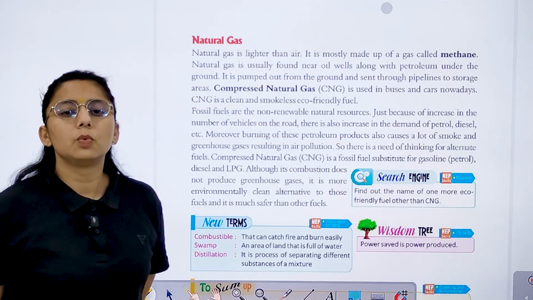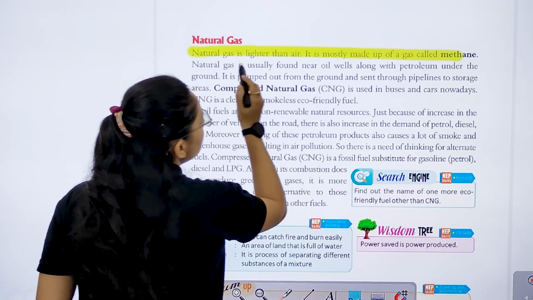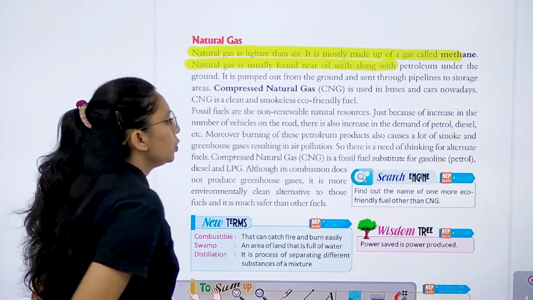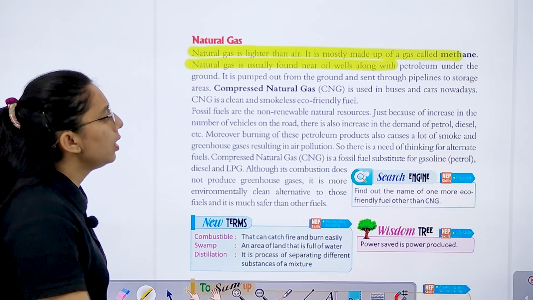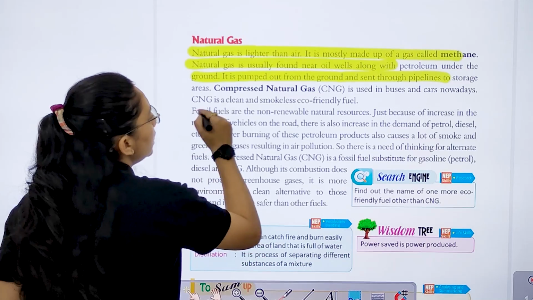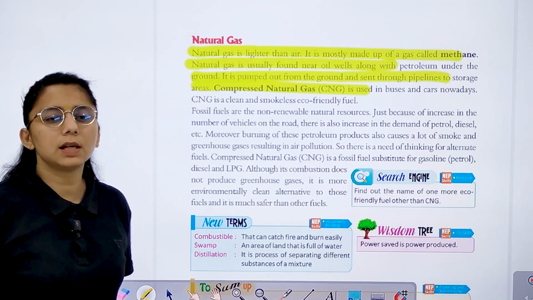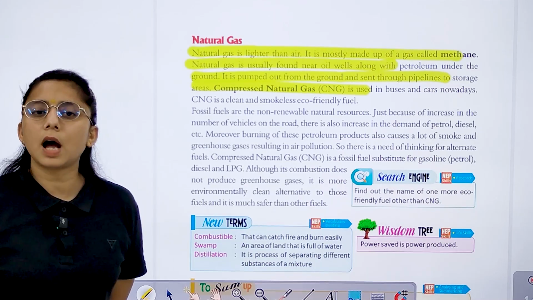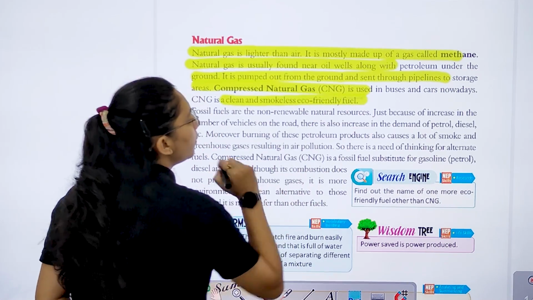Then we have natural gas. What is natural gas? Natural gas is lighter than air. It is mostly made up of a gas called methane. Where is it usually found? Near the oil wells along with petroleum underground. It is pumped out from the ground and then sent through pipelines for storing. We have CNG, that is compressed natural gas, which is used in buses and cars nowadays. CNG is a clean, smokeless, eco-friendly fuel.